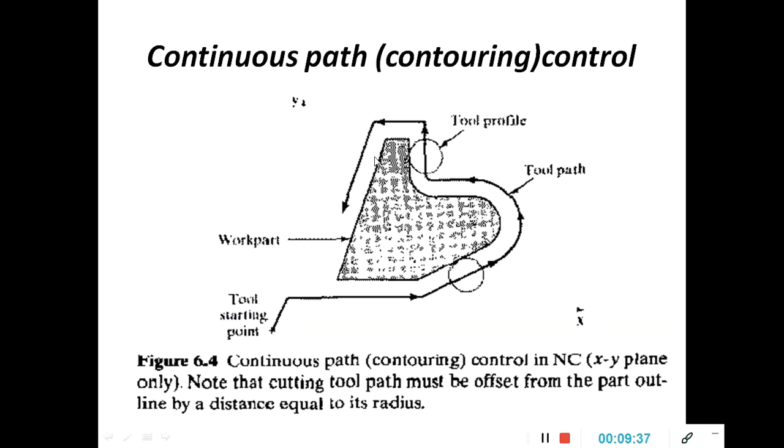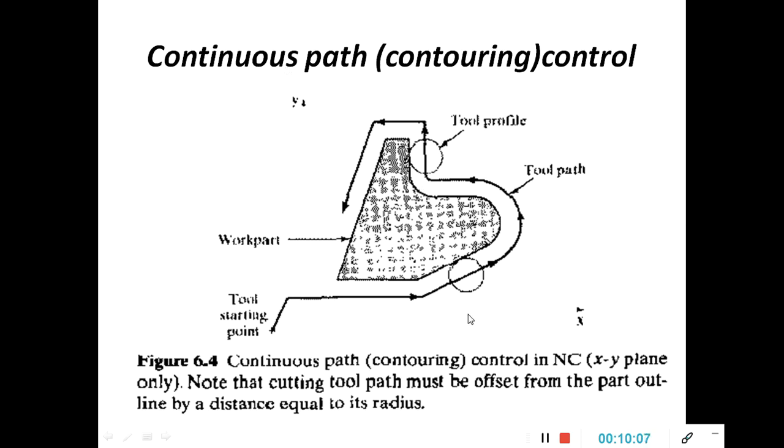Then the second one is a continuous path contouring system. Let us consider this is the work part, where the material is going to be cut according to the profile. So this is the work profile, and the material should be cut according to the work profile. Continuous path is nothing but the motion of a tool according to the path provided by the work part. That's what is known as the continuous path.